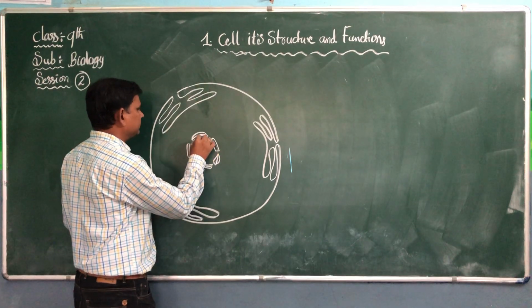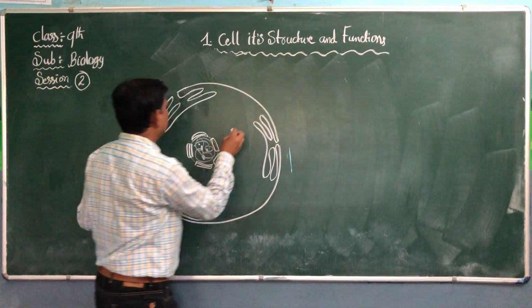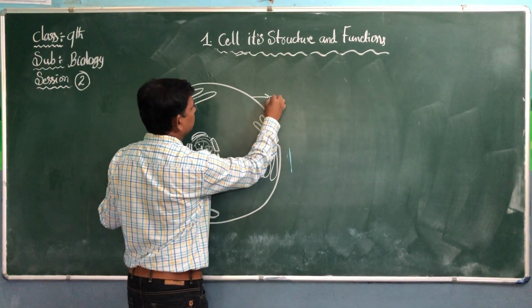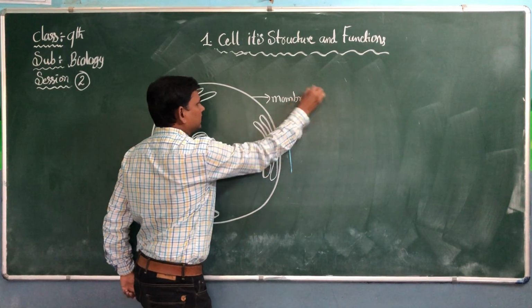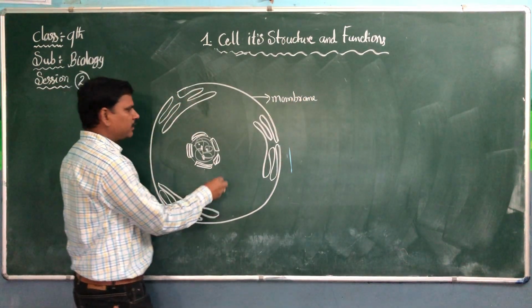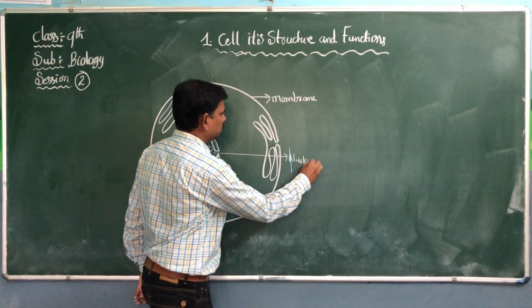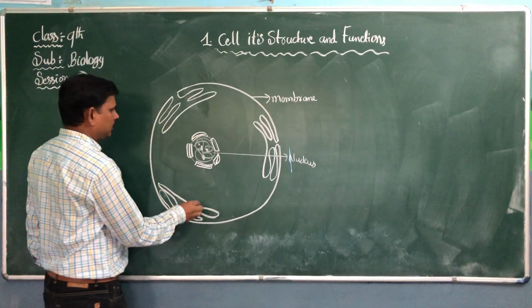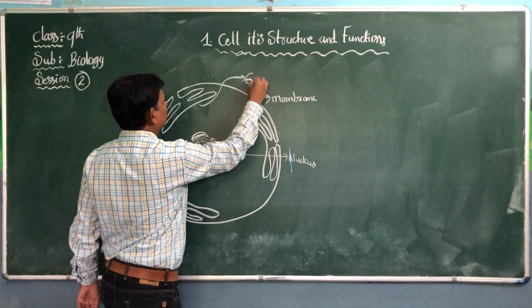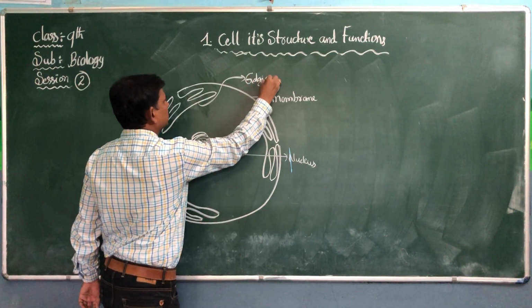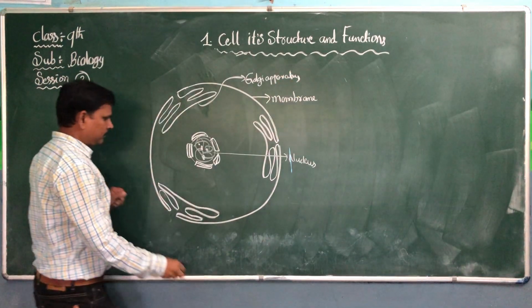Nucleus. Every cell has a membrane. Inside, in the middle of the cell, is the nucleus. These are the Golgi apparatus bodies.